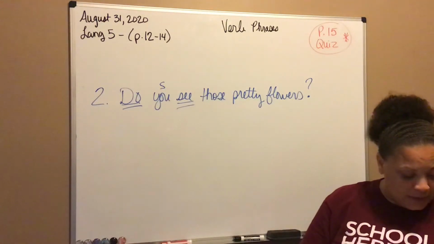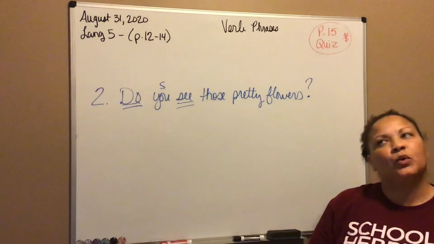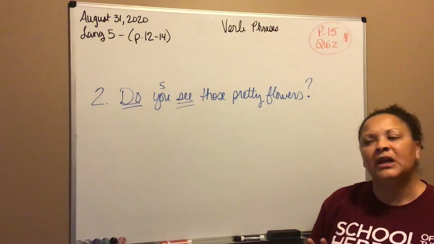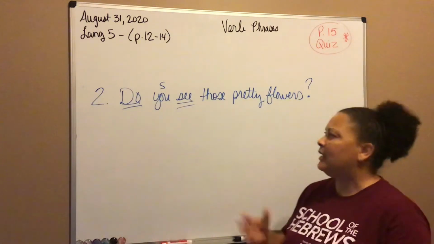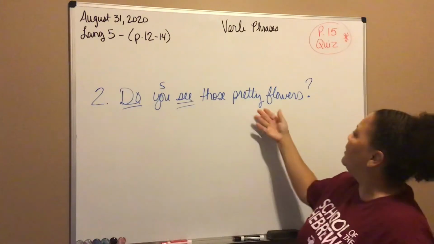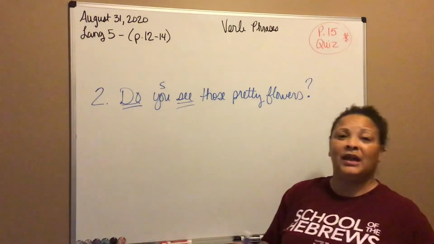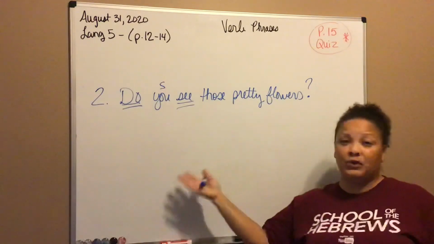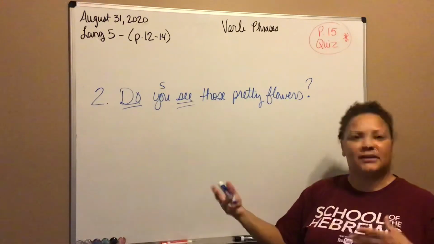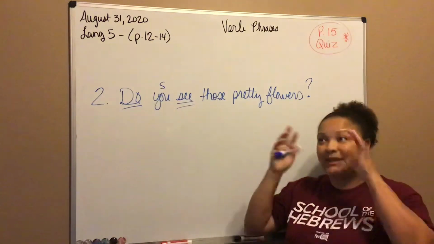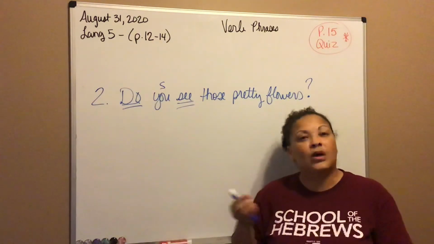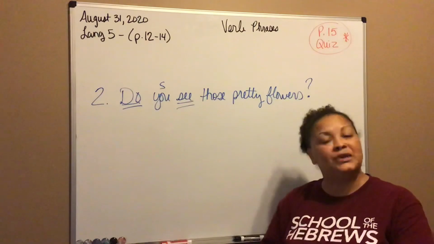And then Think B wants you to draw a line under the verbs twice, and then think of a different word you can use. So verbs can also be interchangeable sometimes. So like for this one, do you see those pretty flowers? I can say, did you view those pretty flowers? View and see are kind of the same thing. Did you observe those pretty flowers? So seeing and observing and viewing are synonymous words that you can use and interchange.